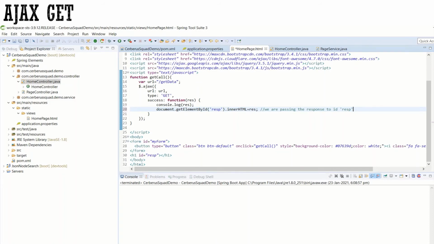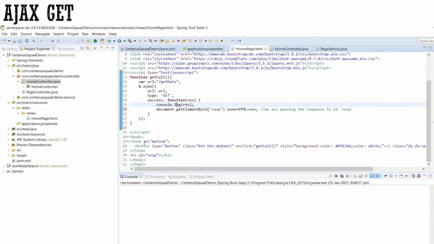Clear? I am not going in depth into what getElementById or innerHTML is. If you need any clarification or a further advanced video on the same or any other topics, please let me know so that I can include it in the upcoming videos. Please let me know through the feedback or the comments section. Now this is a basic get call, and this is all I need to do.